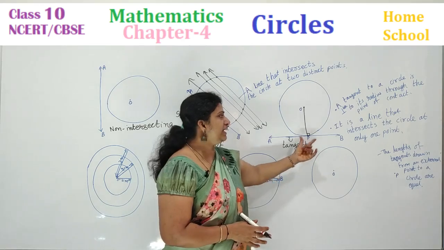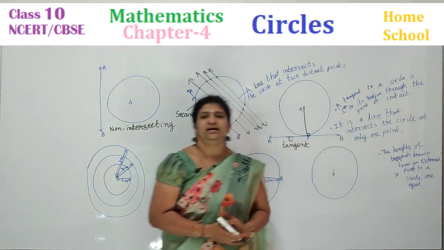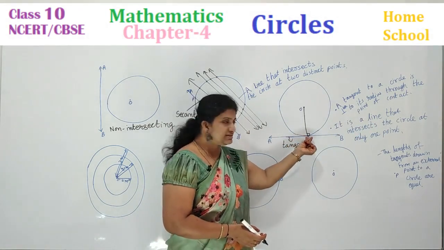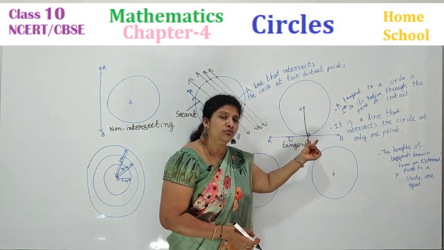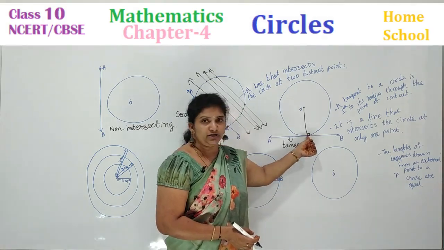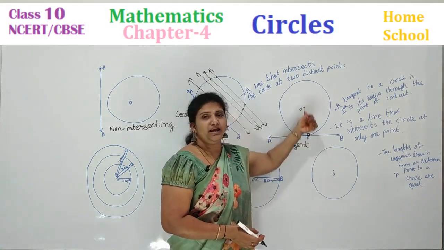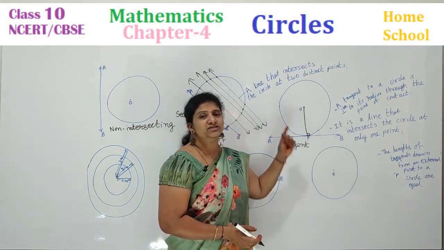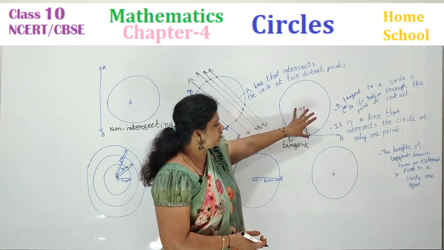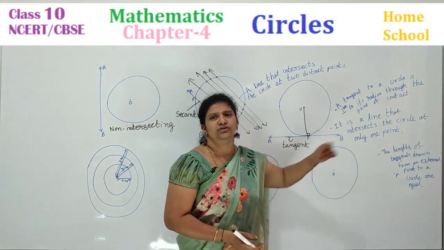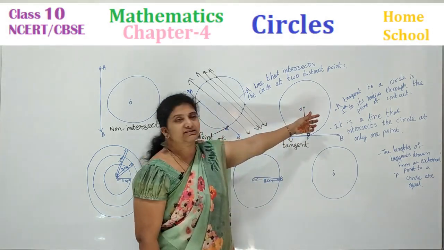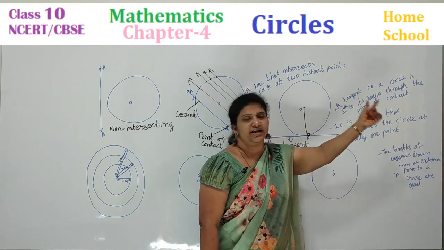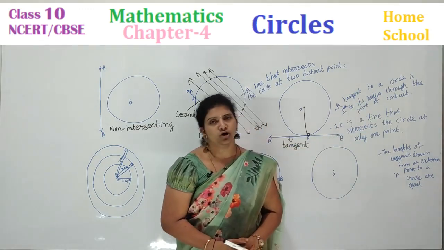What is a tangent, children? It is a line that intersects the circle at only one point. And what more should you know about this? Where the tangent touches the point of contact, from this point to the center of the circle, the radius is perpendicular to the tangent. That you can see in the statement here: a tangent to a circle is perpendicular to its radius through the point of contact.